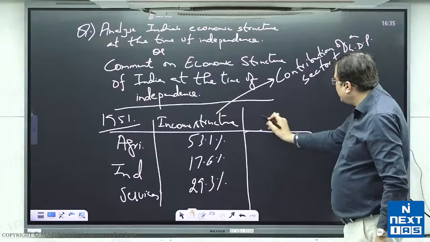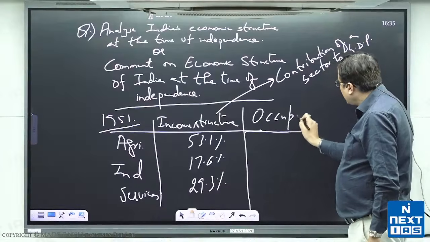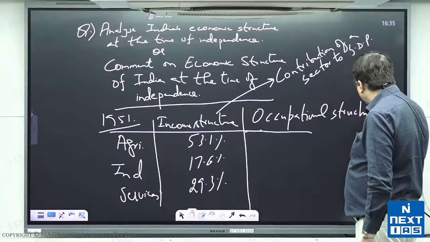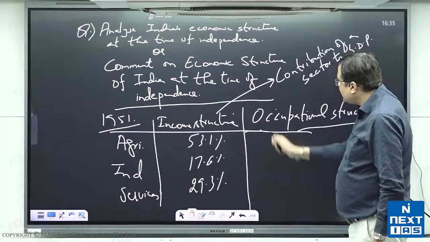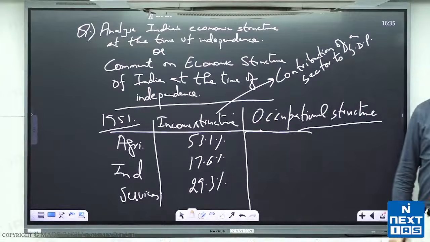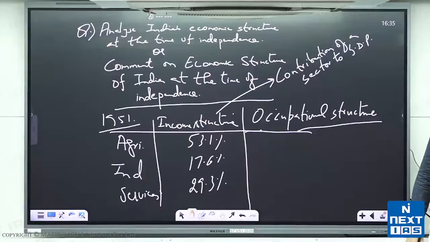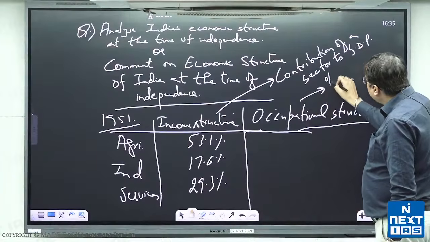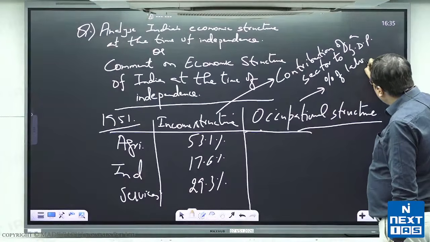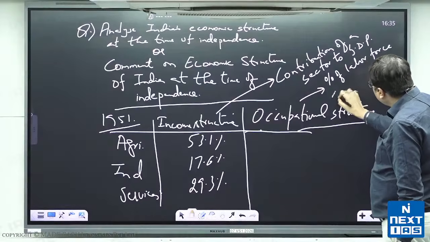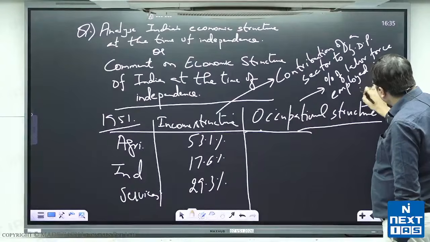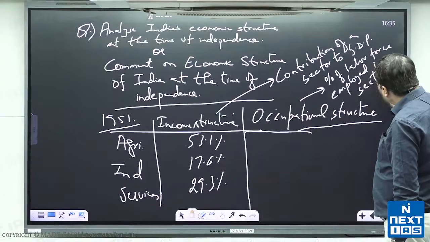Occupational structure, if we see that, occupational structure, और इन्हीं दोनों को जब आप ऐड करते हैं, this plus this, तो उसे कहते हैं economic structure. All right, income structure plus occupational structure is what you call economic structure, and occupational structure is percentage of labor force employed in a sector.